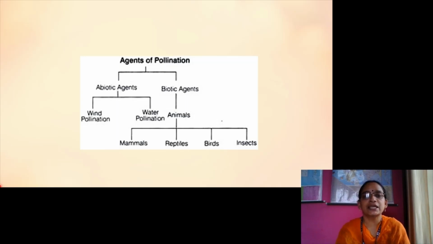Once more, we will see what the agents of pollination are: abiotic agents and biotic agents. Abiotic agents are wind and water. Biotic agents are mammals, reptiles, birds and insects.